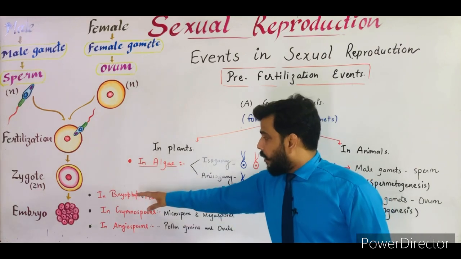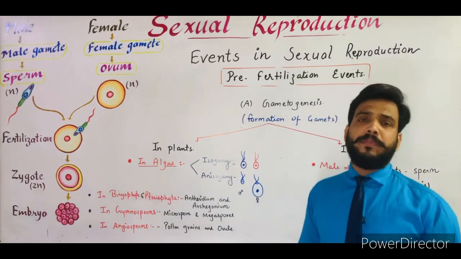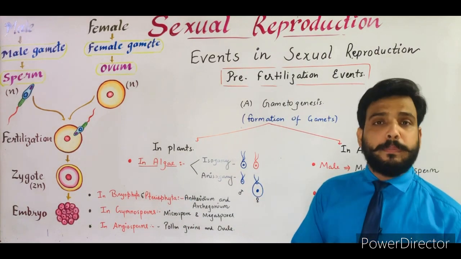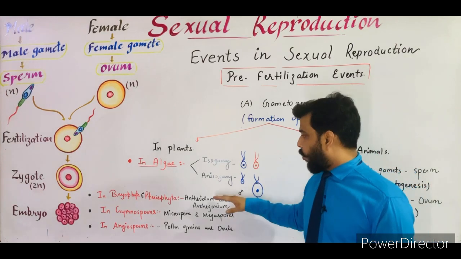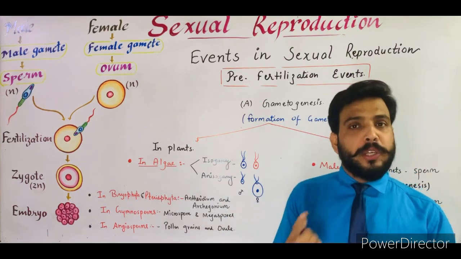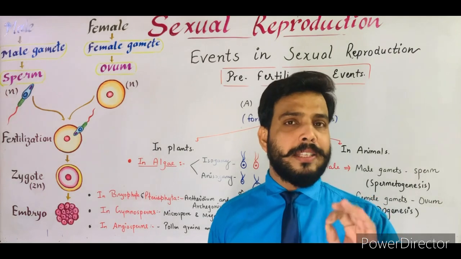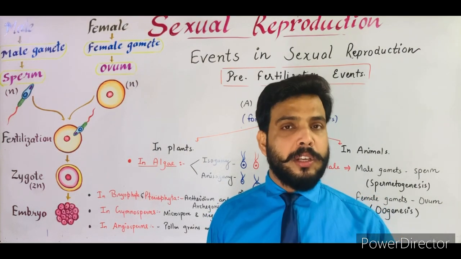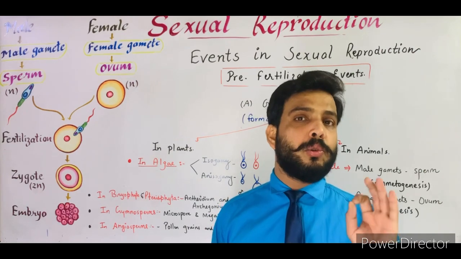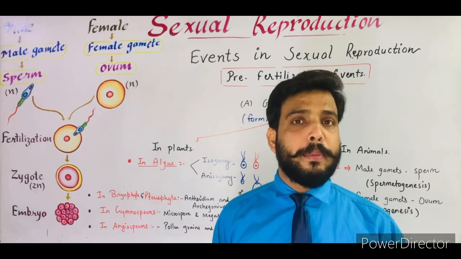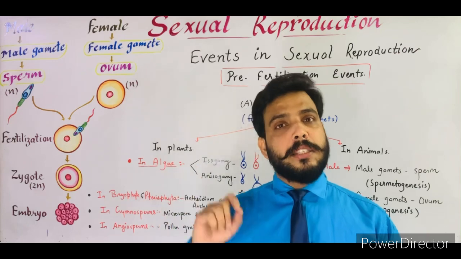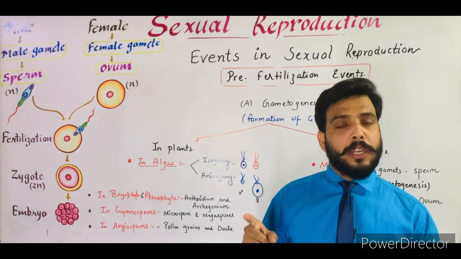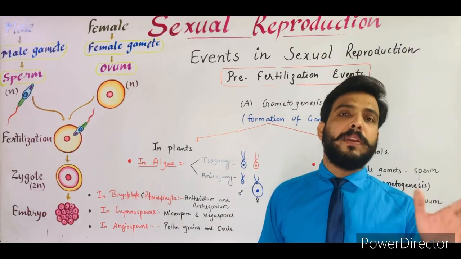Now in bryophytes and pteridophytes, both are more developed than the algae. In bryophytes and pteridophytes, the male organ is termed antheridium, while the female organ is known as archegonium. The male organ, antheridium, is a club-shaped structure. Inside the antheridium, antherozoids are produced, which are the male gametes, while on the other hand, inside the female organ, the archegonium, the egg is produced, which is the female gamete.